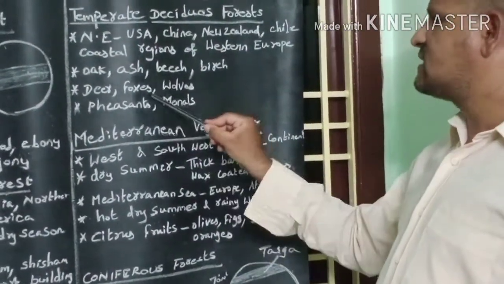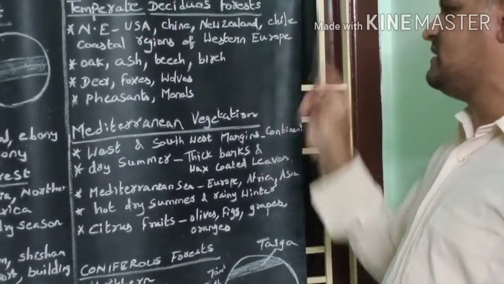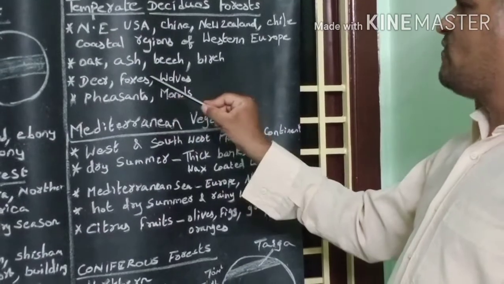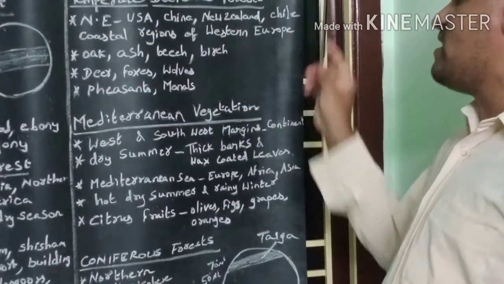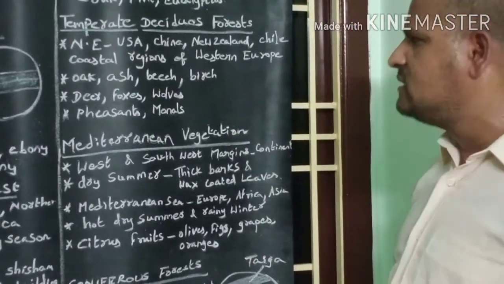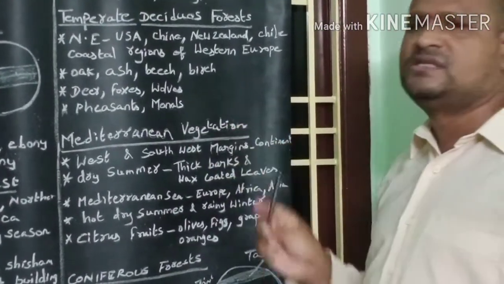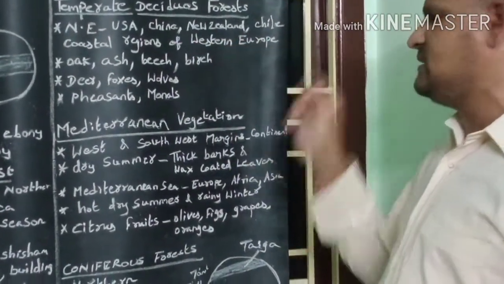Deer, foxes, and wolves are the animals found in temperate deciduous forest. Pheasants and monarchs are the common birds found in temperate deciduous forest.